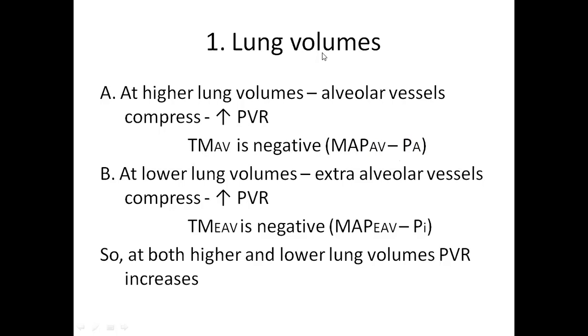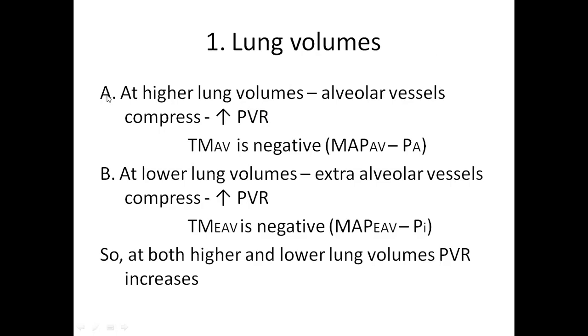Or else, simply remember like this: under the alveoli, these vessels are present. So, if the alveolar pressure is very high, these vessels get compressed. When they get compressed, their diameter reduces, increasing the pulmonary vascular resistance. Right? When the vessels are compressed, the vascular resistance increases. Radius decreases, the resistance increases.